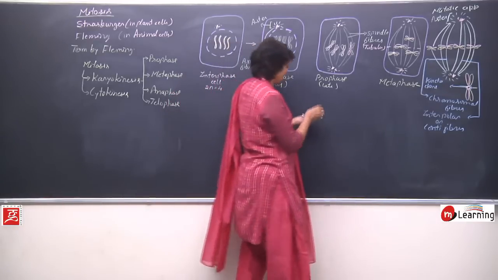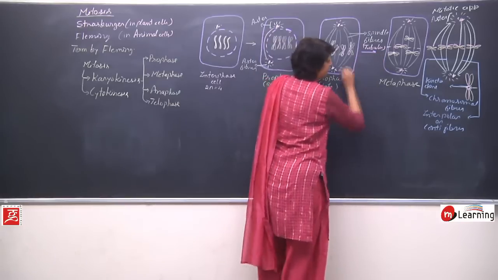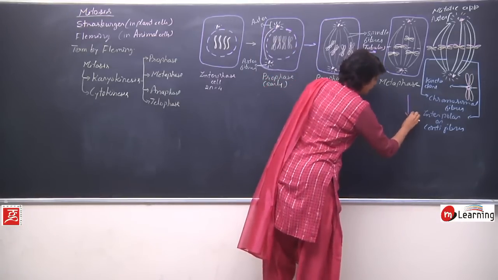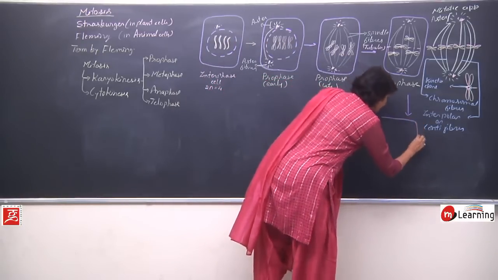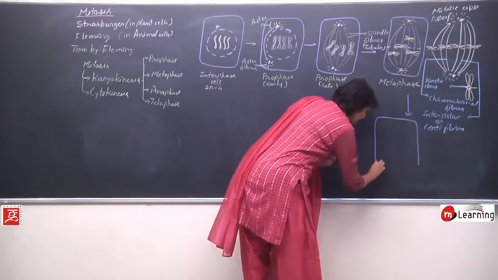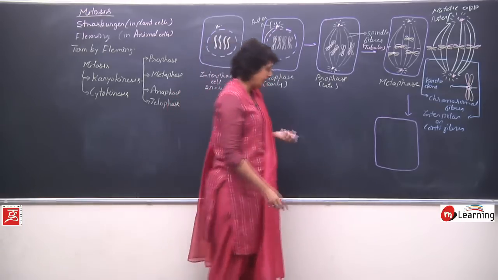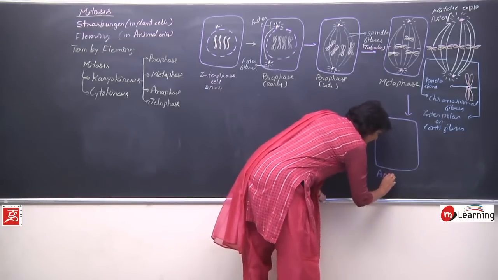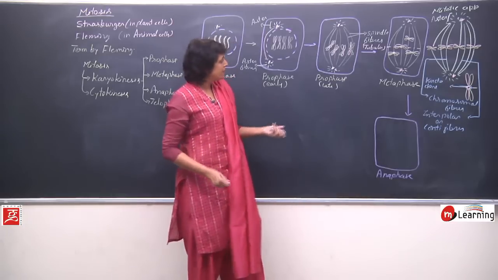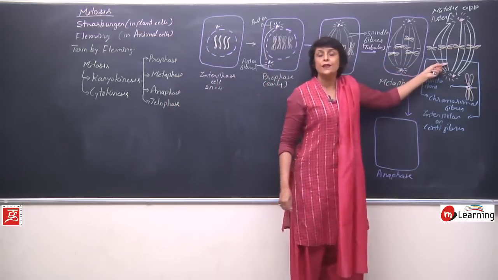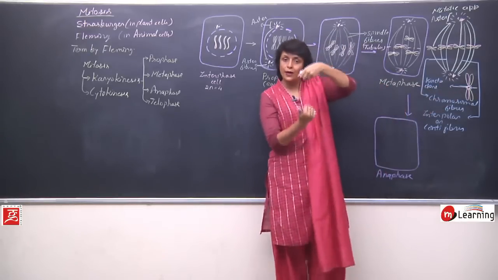Now the cell enters the next phase. After metaphase, the cell enters anaphase. So the next stage is the anaphase stage. Again in anaphase we can make early anaphase and late, but we are drawing only one. So this is anaphase. What is going to happen in anaphase? These spindle fibers are going to contract. So when they contract, these two chromosomes will be pulled apart.